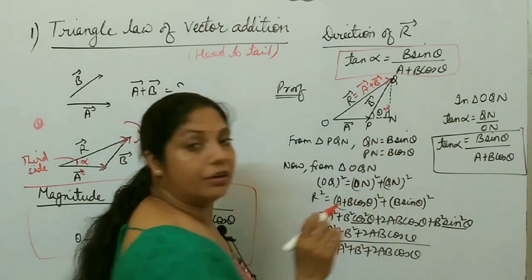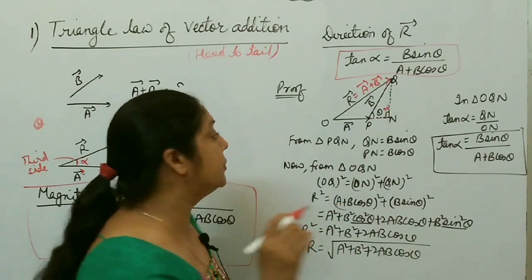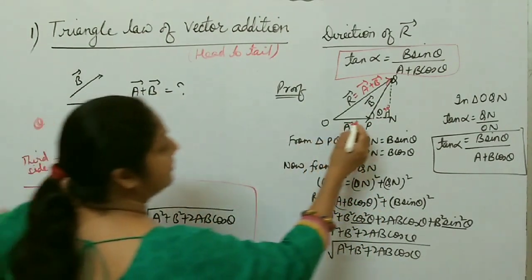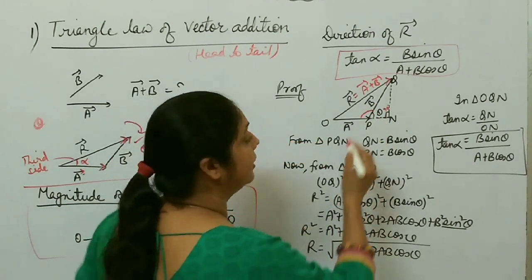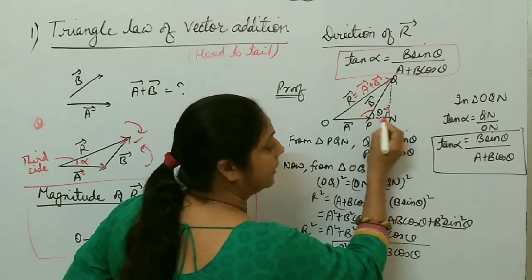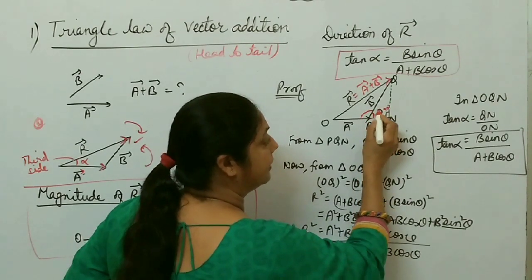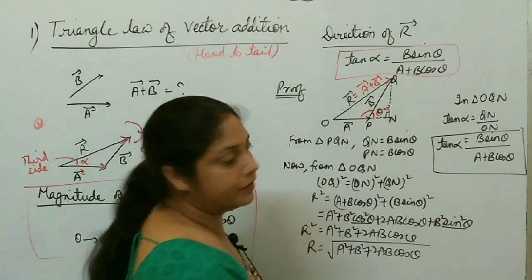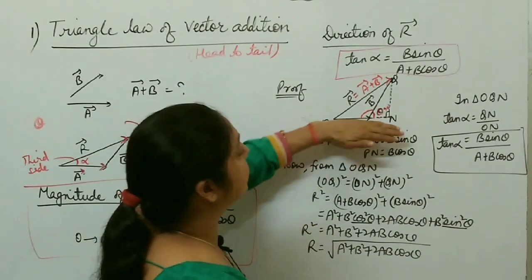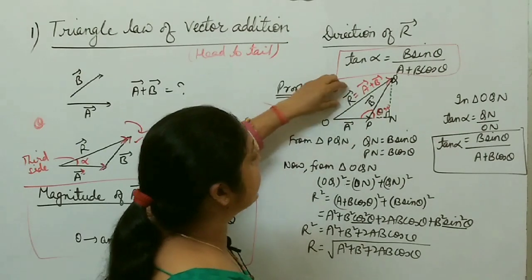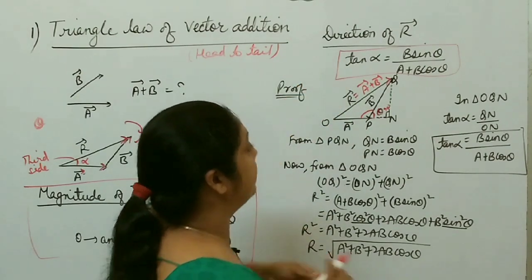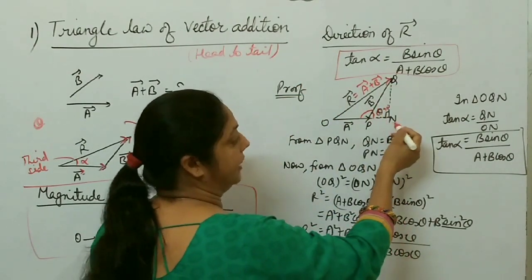And you know, we always take the smallest angle between two vectors. If this is the A vector and this one is the B vector, then this angle is very large, greater than 90 degree. So this is also vector A. So the angle between A and B is theta, the smallest angle we always take. Theta is the angle between A and B vector, right? Now you have to find this R. So to calculate R, you have to take the bigger triangle QON.